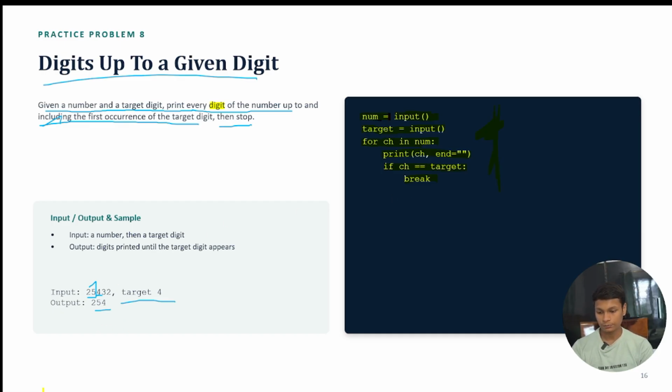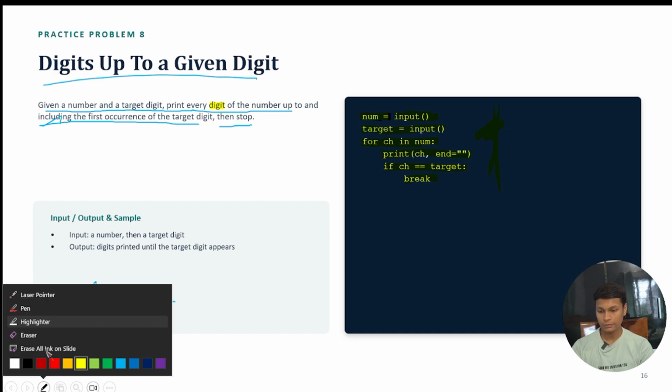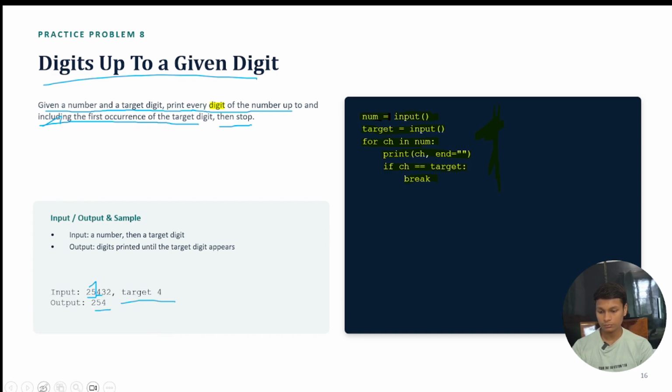Here you can simply say that a number was there, and we are going to take the number input.